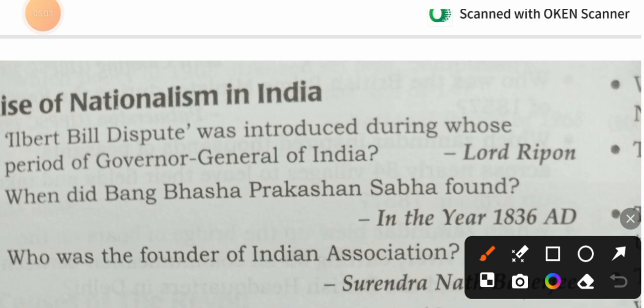During which Governor General of India was the Ilbert Bill dispute introduced? Lord Ripon. While Lord Ripon was the Governor General of India, at that time the Ilbert Bill dispute was introduced.